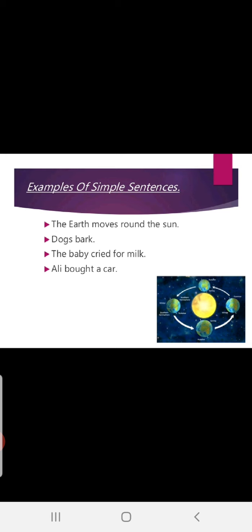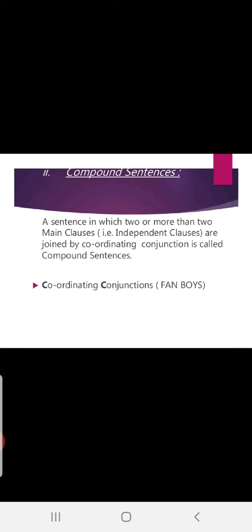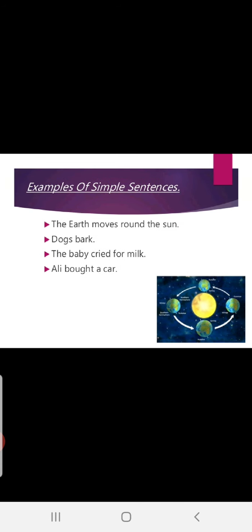Dogs subject, bark is finite verb and also predicate. Now, the baby cried for milk. The baby subject, cried finite verb, cried for milk predicate. Ali brought a car. Okay, Ali is subject, bought is finite verb, bought a car is predicate. Fine. Hope you understood the structure of the sentence.